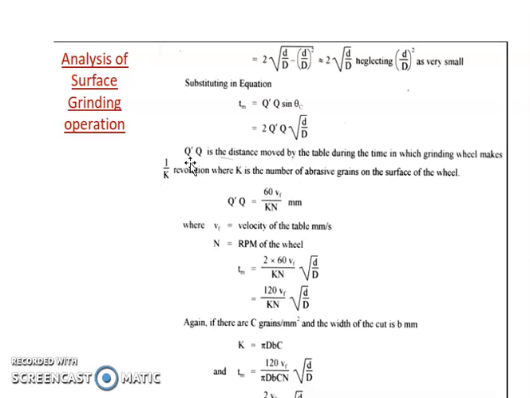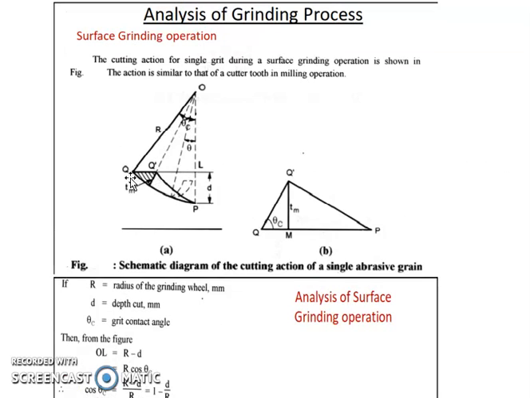Now what is Q dash Q? So let's go to the first figure. Q dash Q basically represents the feed, or the distance moved by the table for one particular revolution of the grinding wheel, while the cutting action is of 1 grit. I repeat, the distance moved by the table, or feed per revolution per grit.